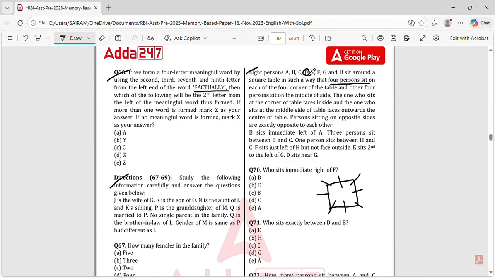So I kindly request you, if you are attempting any section, please see which is the most difficult part of the section. Most difficult in the sense that it takes a lot of time. Then omit that first, because you should not do that at the beginning. If that consumes time, you can't do the other questions, because from each topic you are getting 30 questions, remember, not 20 or 25.